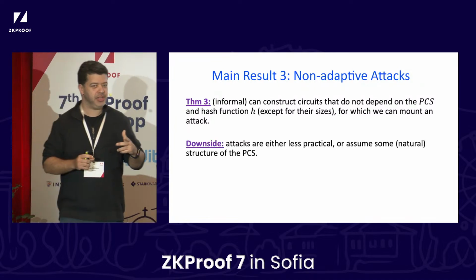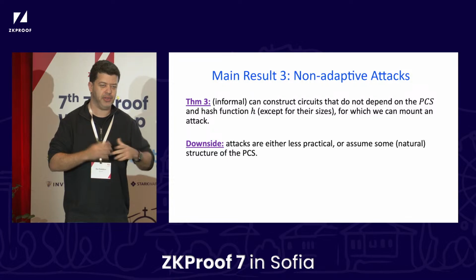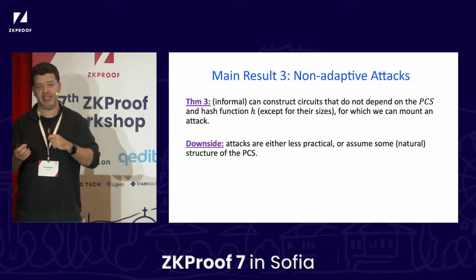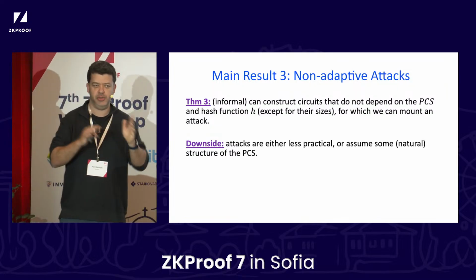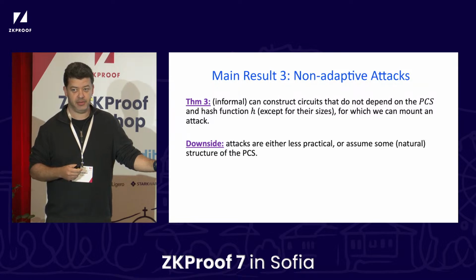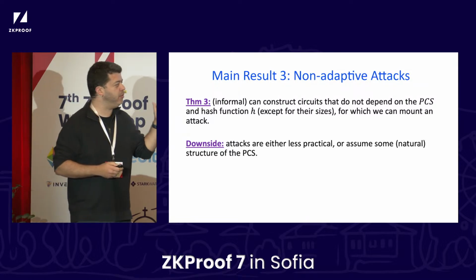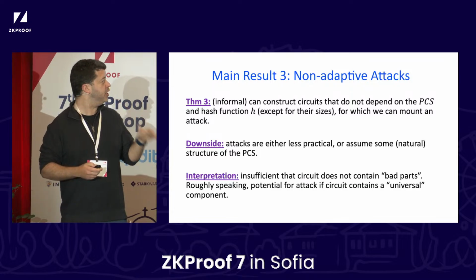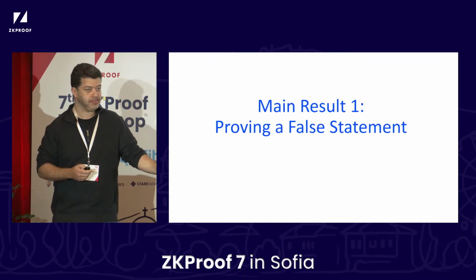However, there are some caveats here. The attacks, for the non-adaptive case, are either less practical or require something non-trivial from your PCS to satisfy, which some PCSs do and some don't. Okay, but this is a version of a non-adaptive attack that we also have. Cool, but today really I want to focus on the first result, which is just showing an explicit circuit for which we can prove something false.